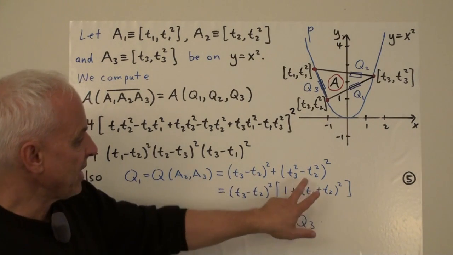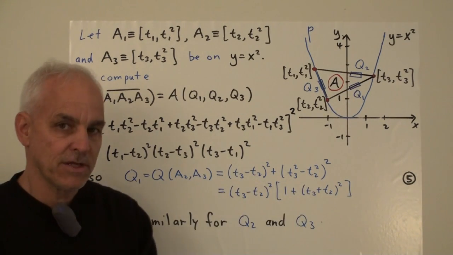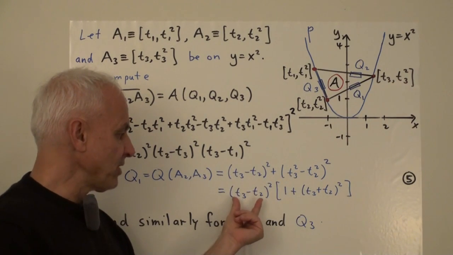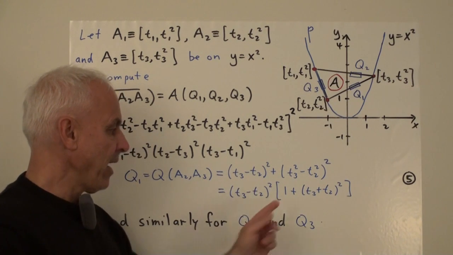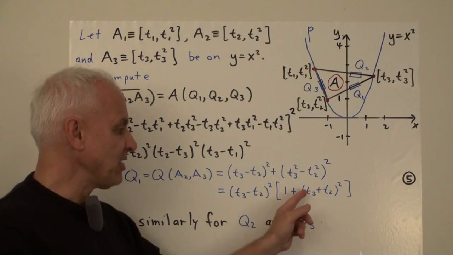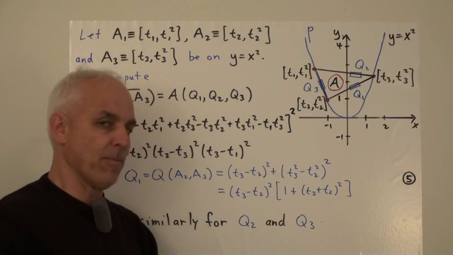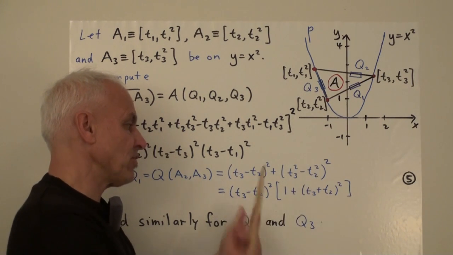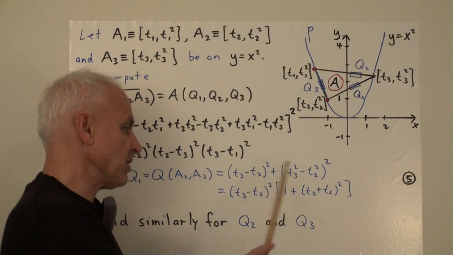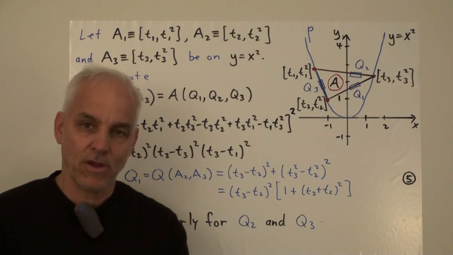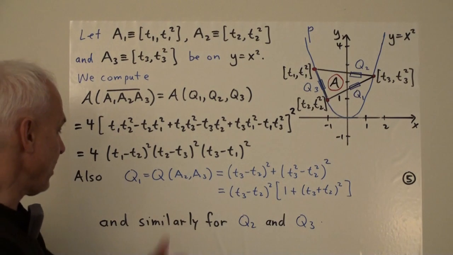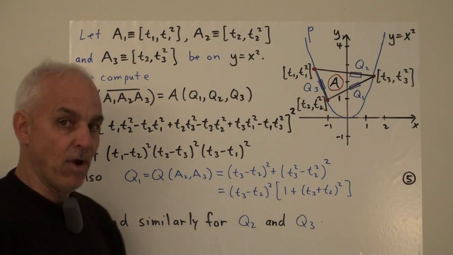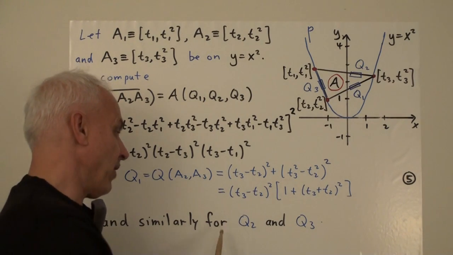If we stare at this for a second, we see that this one here, which is a difference of squares, will also have this t3 minus t2 factor inside it. So we can factor out (t3 minus t2) squared. And there'll be a 1 from this term, and there'll be a (t3 plus t2) squared from this term, because t3 minus t2 times t3 plus t2 is t3 squared minus t2 squared. So since there's a square there, there's going to be a square here and a square there, and that's a nice expression for q1. Okay, and similarly, there's a completely analogous expression for q2 involving the t3s and t1s, and for q3 involving the t1s and t2s.